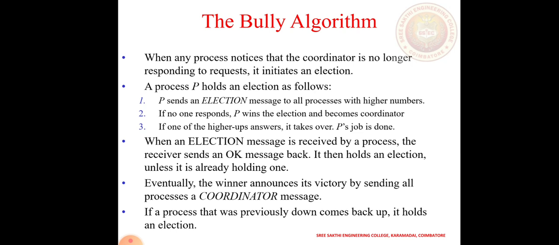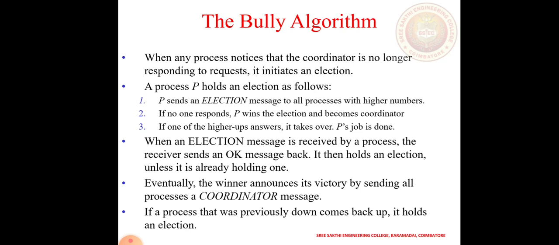When any process notices that the coordinator is no longer responding to requests, it initiates an election. A process P holds an election as follows. P sends an election message to all the processes with a higher number. If no one responds, P wins the election and becomes the coordinator. If one of the higher-ups answers, it takes over and P's job is done. When an election message is received by a process, the receiver sends an OK message back and then holds an election, unless it is already holding one.